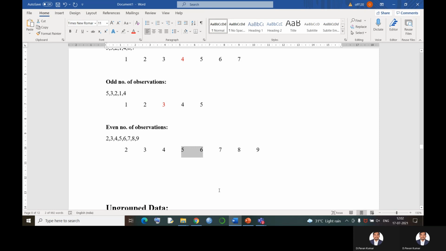In such situations, the median of the given distribution is the average of the two middlemost values. Average of the two middlemost values, that is equal to (5 + 6) divided by 2, since there are only two observations. So we get the answer as 5.5. That is how we find the median when an even number of observations is given. When an odd number of observations is given, we can get the answer directly.